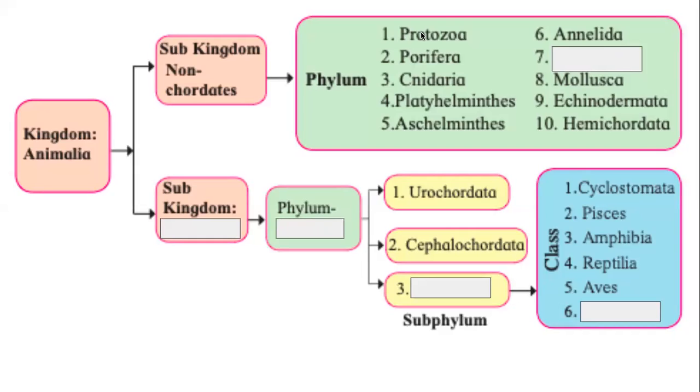Do you remember what this item is? Number 7, phylum number 7, under subkingdom non-chordates. Don't look into the textbook. Answer if you remember. And I will tell you why I'm asking you this question only. Chand, your answer is correct.